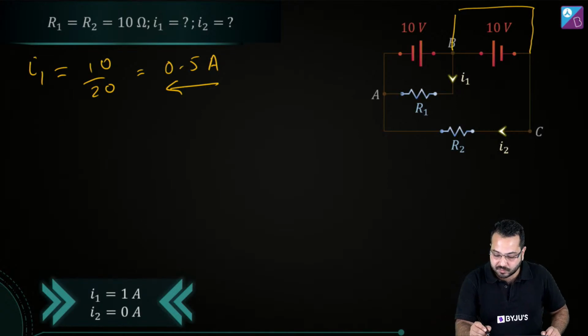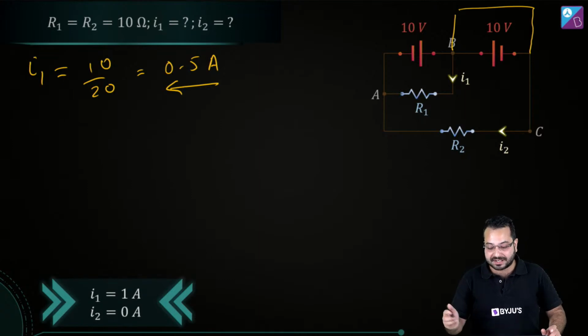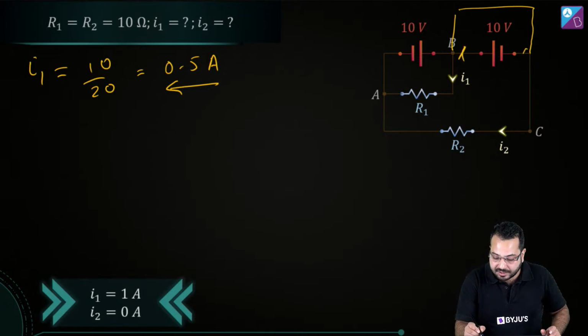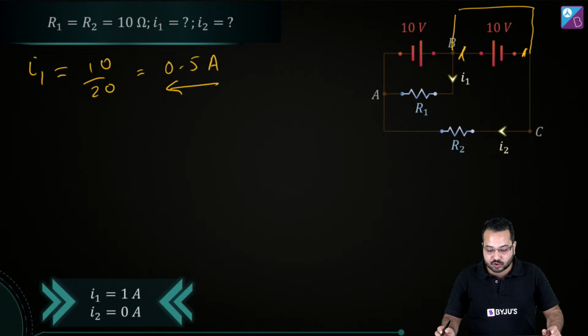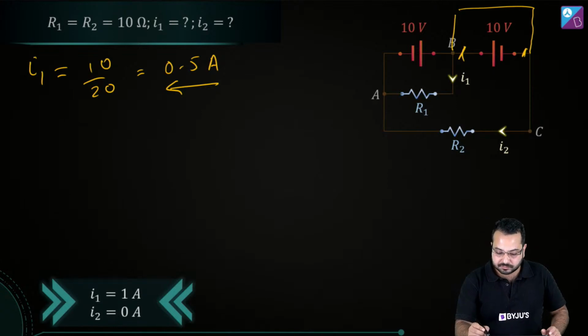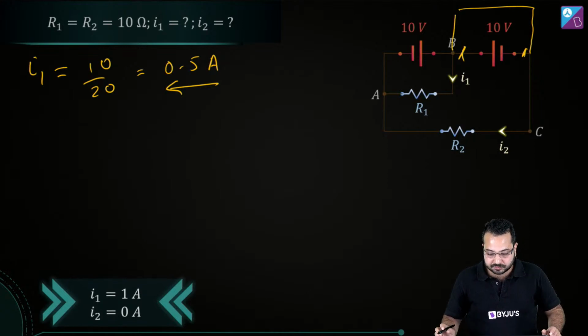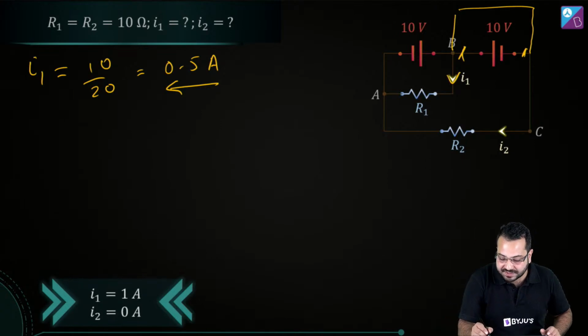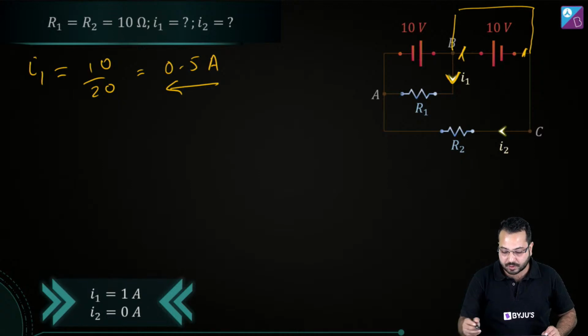So this battery is not going to be in existence, so we can get rid of this battery. Alright, so there's going to be no current in this particular branch. Okay, so what we are left with is just this current over here.